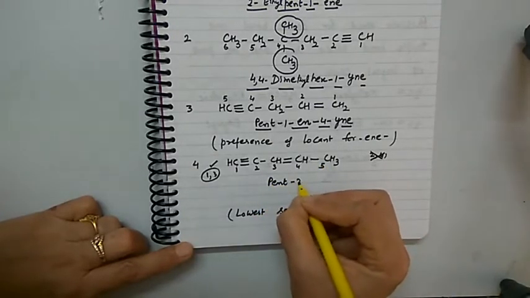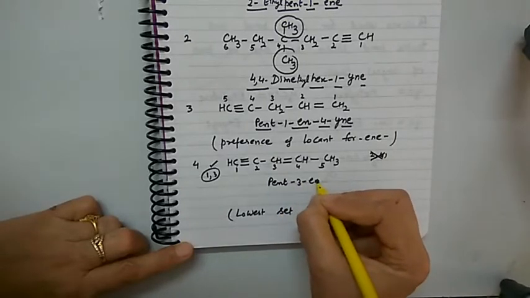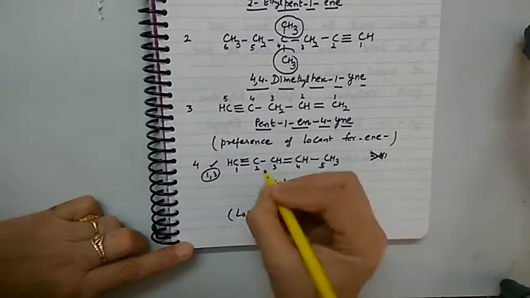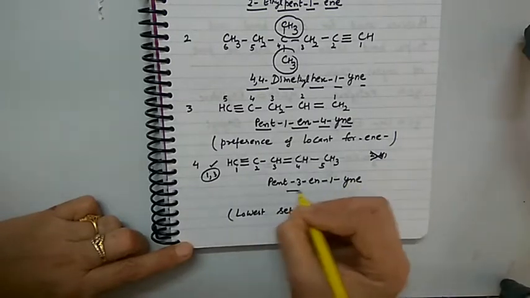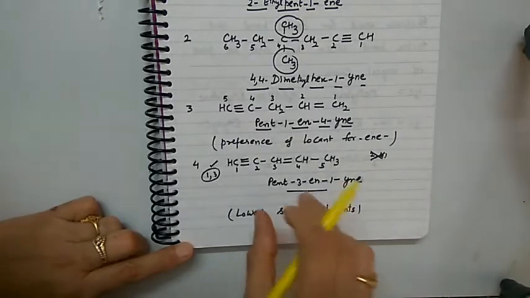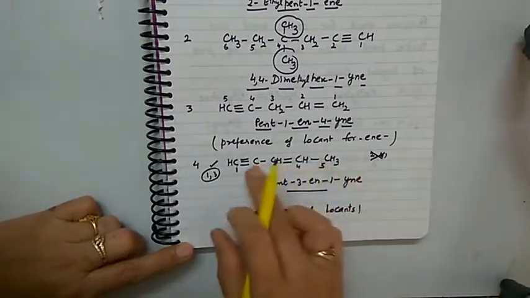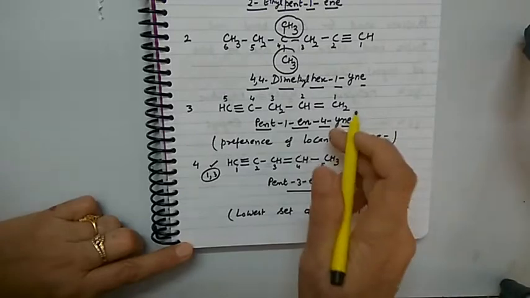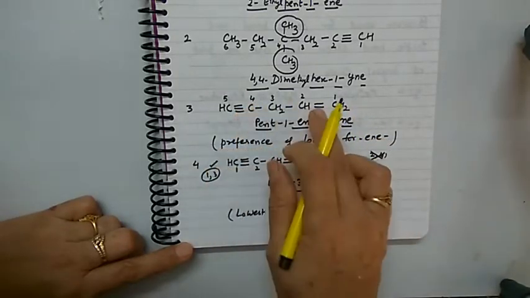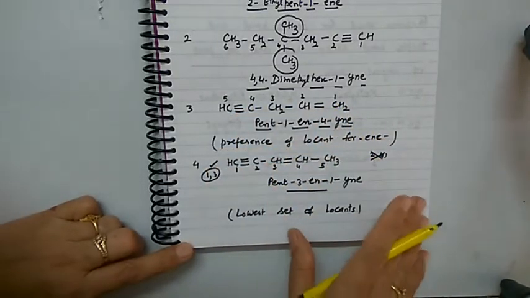First the position of the double bond, 3-ene, the E of ene is dropped, then the position of the triple bond, 1, and yne. Clear? So when they are getting different positions from both sides, the lowest set of locants is preferred. If the double bond and triple bond are getting the same position from both sides, the double bond is given the preference.